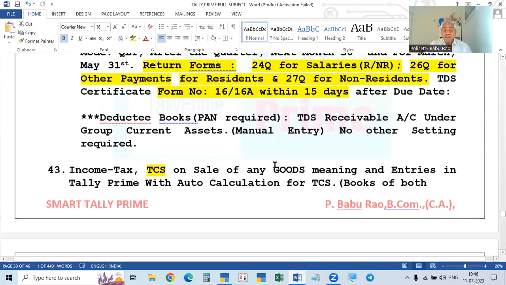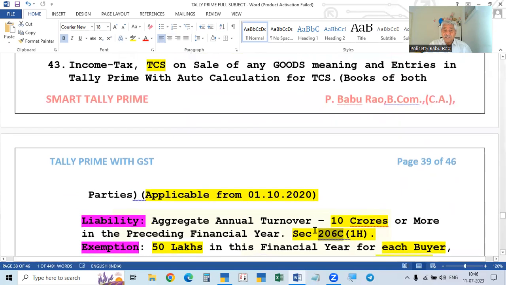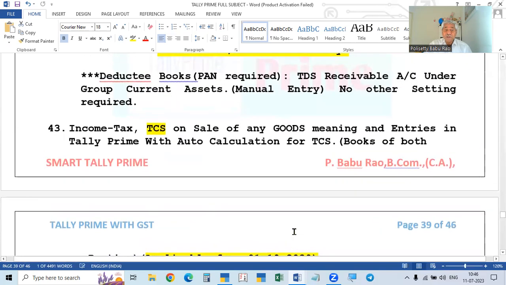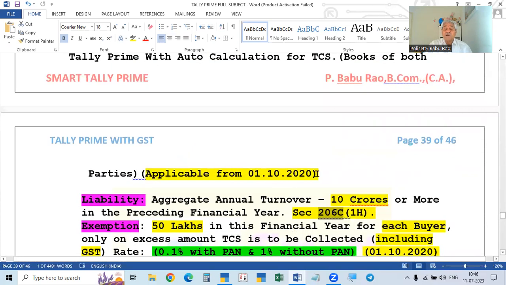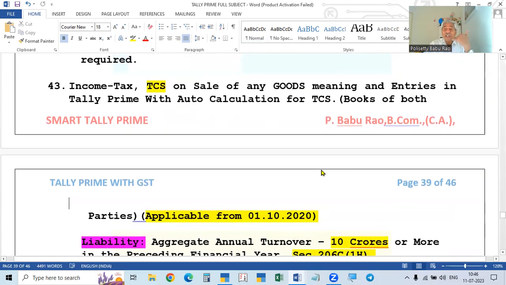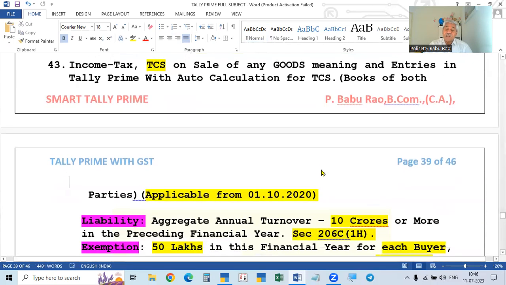This section was introduced from 1st October 2020. This 206C(1H), that is, tax collection at source on sale of any other goods, except the goods on which TCS was already collected previously.